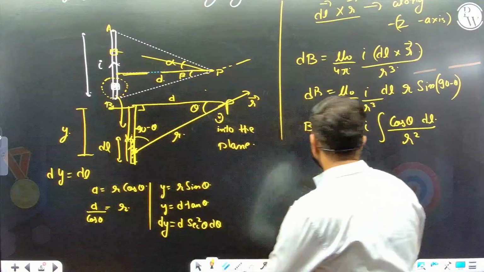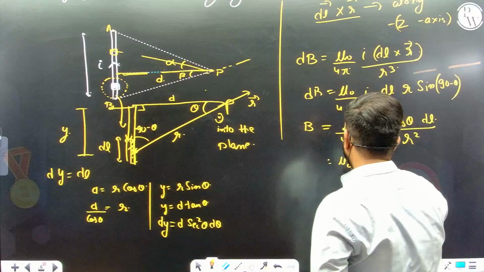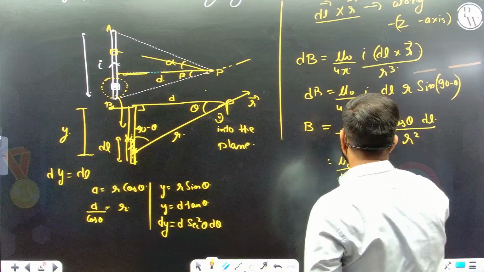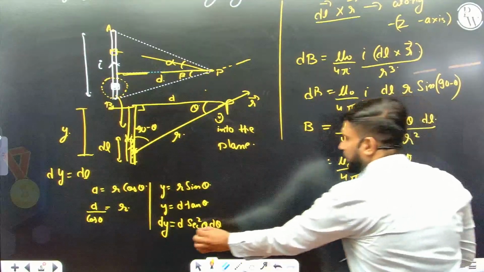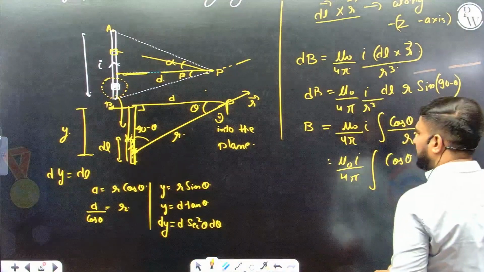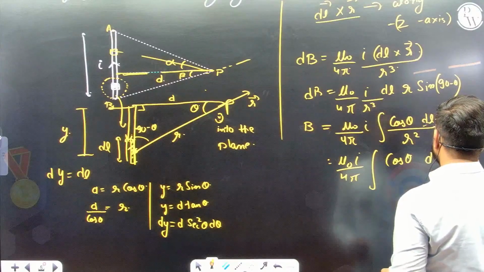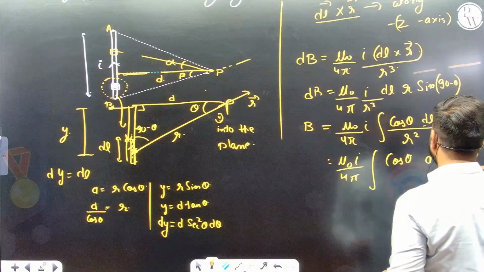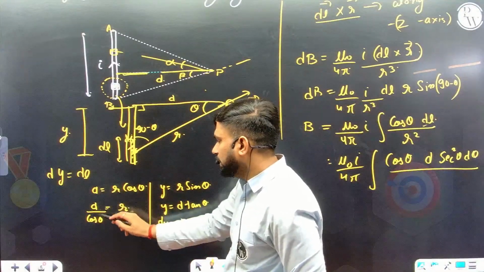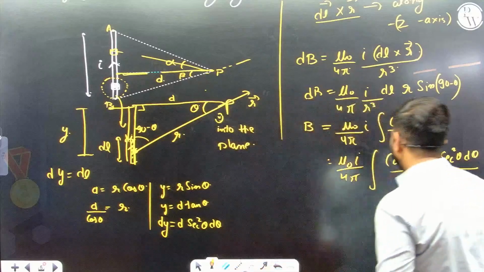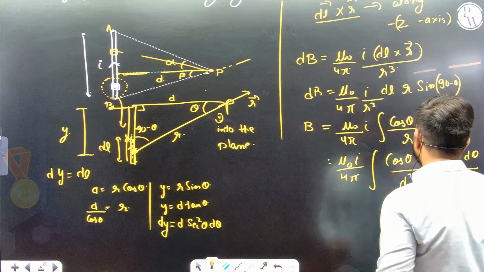So I'll put the dl and dy here in the formula, mu naught I upon 4 pi, and cos theta remains as it is. Here I can write dy or dl as distance d times secant square theta d theta, while r is d by cos theta, so d sec theta, so r square becomes d square secant square theta.